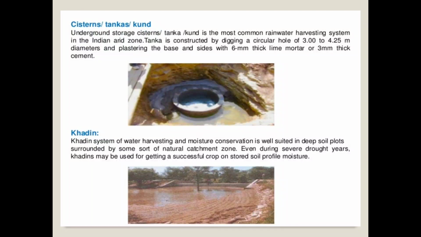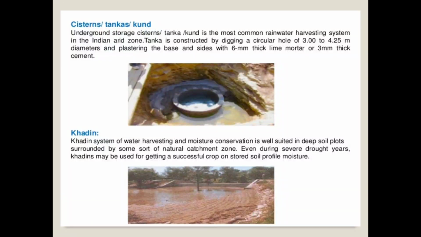Under this, the underground storage cistern, tanka or kund is the most common rainwater harvesting system particularly used in the Indian arid zone, meaning those areas which receive a very small amount of rainfall.